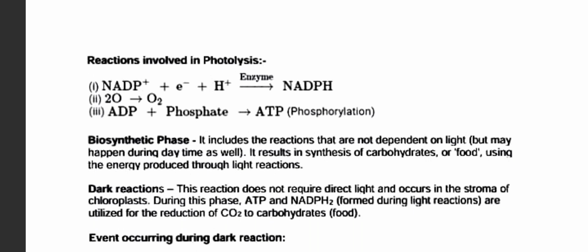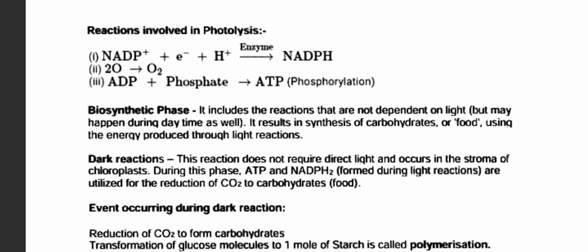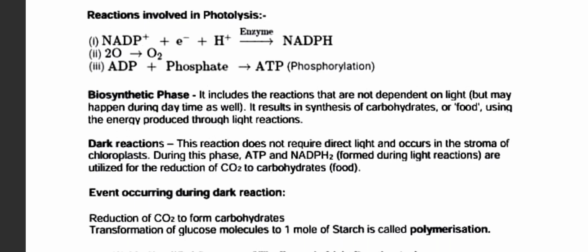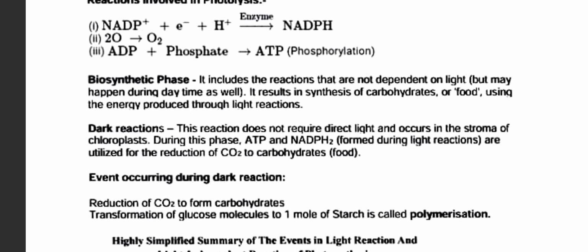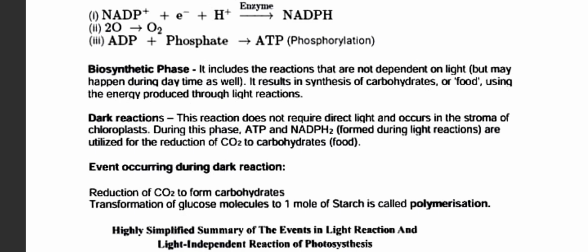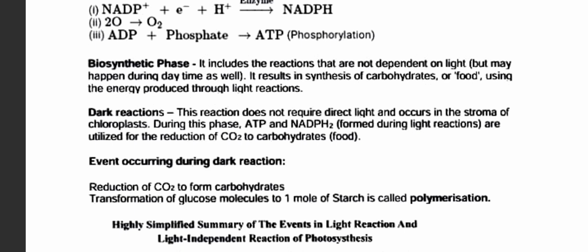Okay, and now the biosynthetic phase. It includes the reactions that are not dependent on light. It results in the synthesis of carbohydrates or food using the energy produced through the light reaction. Now, what is the dark reaction? The reaction does not require direct light and occurs in the stroma of the chloroplast. During this phase, ATP and NADPH2 are utilized for the reduction of CO2 to carbohydrate.